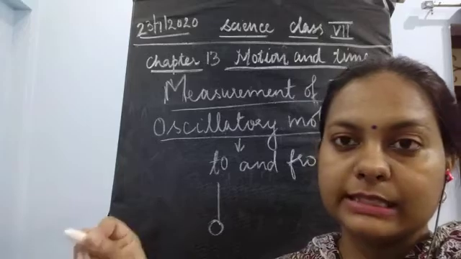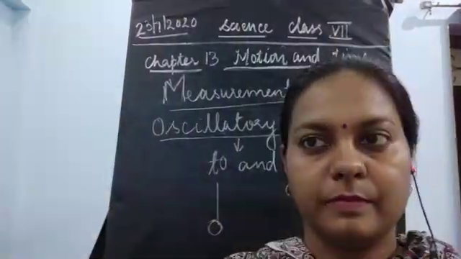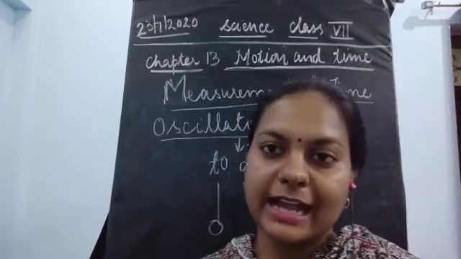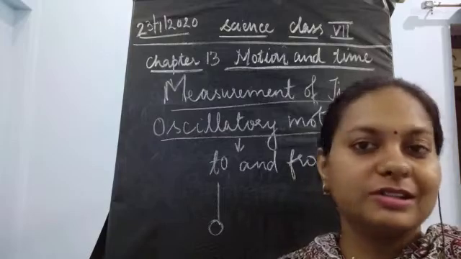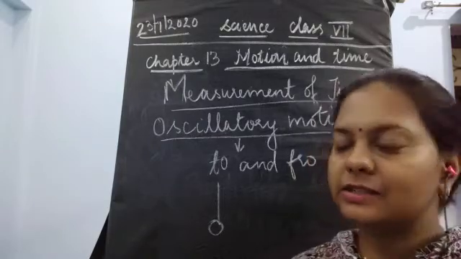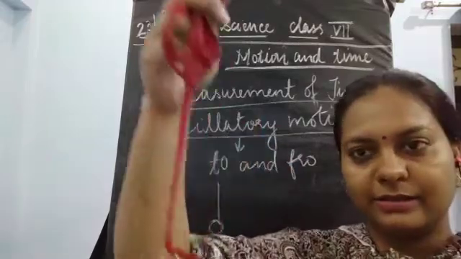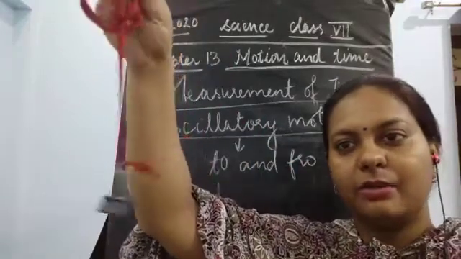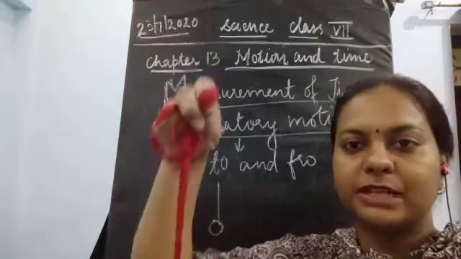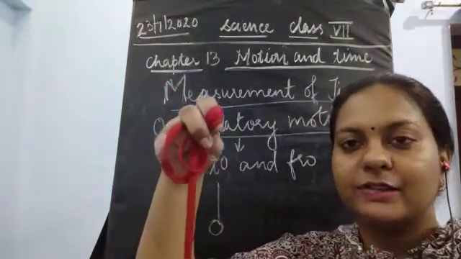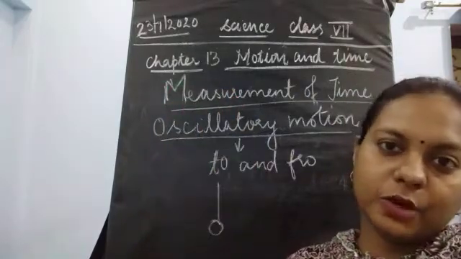It is moving once this side and then it is coming back towards the next side. Okay, so if we tie a knot, if we tie one thread with a small stone or some material just below that, it will look like this. I have tied one string with an object which was placed just nearby. I just tied it up right now and I'm showing you this so that it becomes very easy for you all to understand.